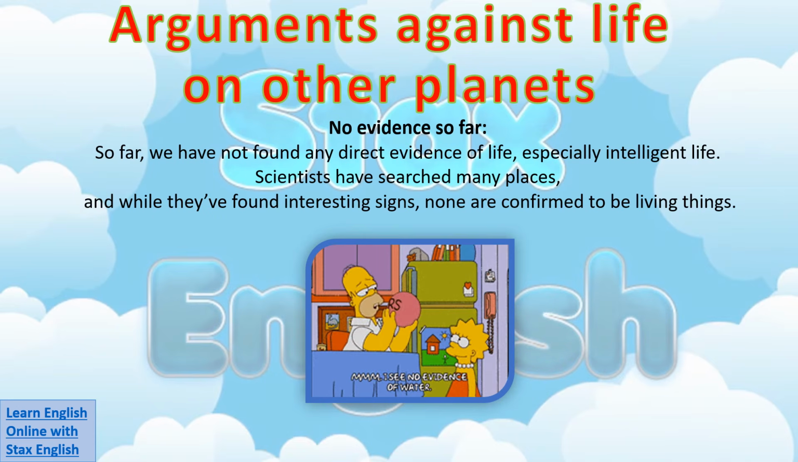Let's look at some of the arguments against life on other planets. So first of all, there's no evidence so far that there is any life on other planets. So far, we have not found any direct evidence of life, especially intelligent life. Scientists have searched many places, and while they found some interesting signs, none are confirmed to be living things.